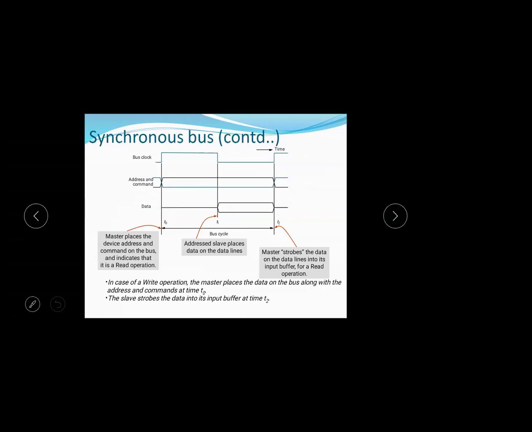In a synchronous bus, both the transmitter and receiver are under the same control of a clock generator. If both are under the same clock generator, it is called a synchronous bus. If they operate on different clock generators, then it is called an asynchronous bus.